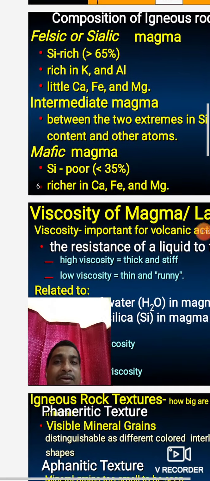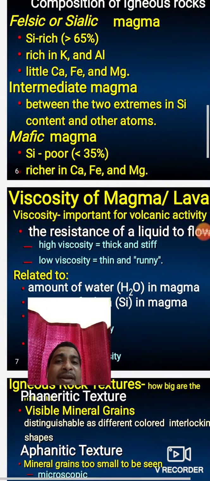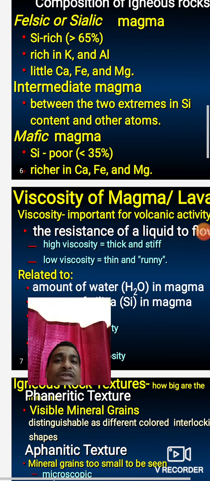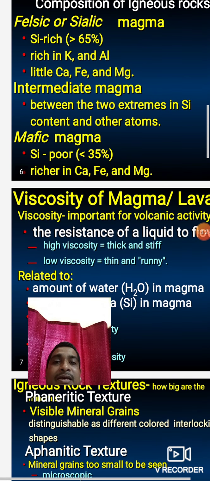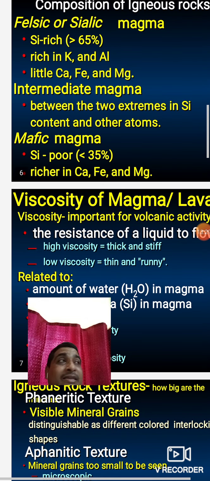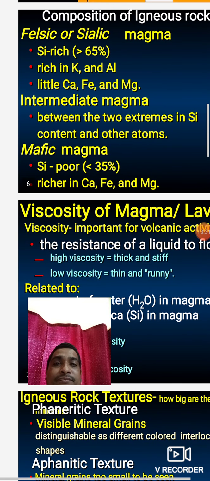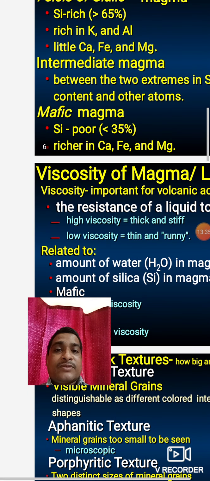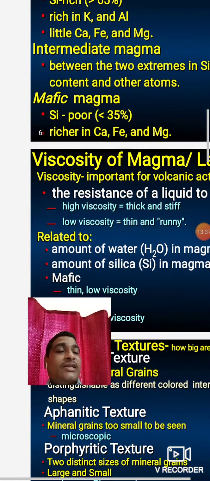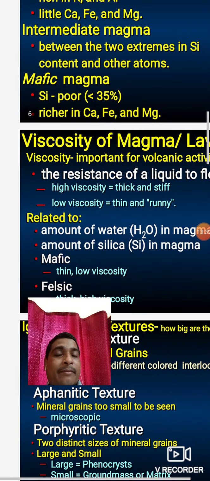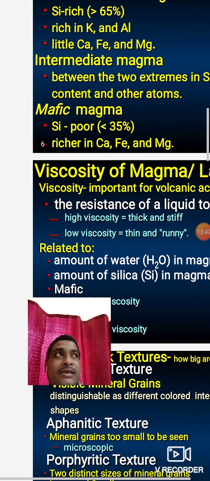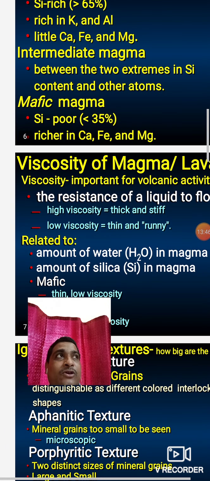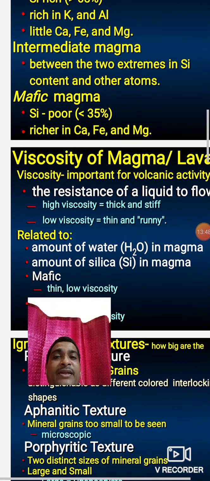And on the other hand, intermediate magma means the silica content is between 35 to 65%. And mafic magma means the rock is poor in silica and richer in calcium, ferrous and magnesium. The best examples of mafic magma are pyroxenite, peridotite.